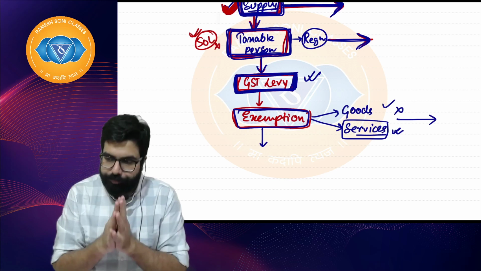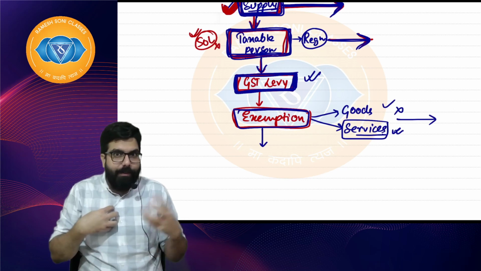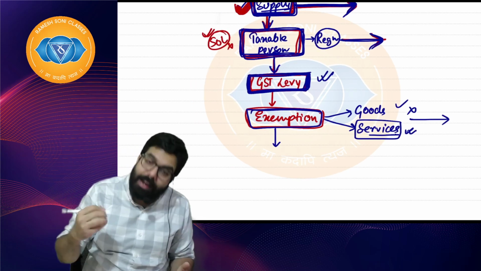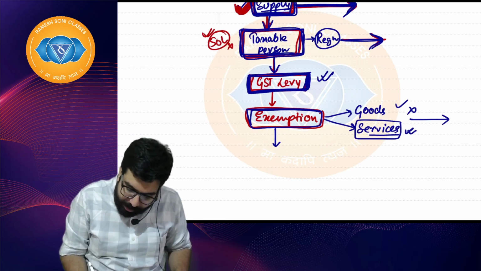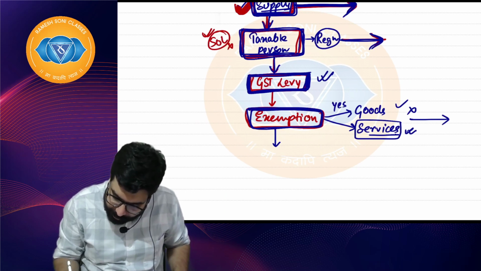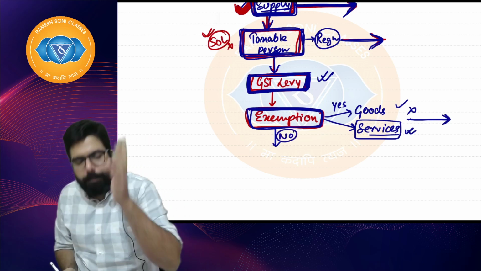So if GST is imposed on me, then I will have to collect GST from my customer. So the next step will be to collect the GST. If I am not falling under an exemption, sir. Yes, if I am falling under an exemption, then I will be out. No, sir, I am not falling in an exemption. Then, you are a bakra now.